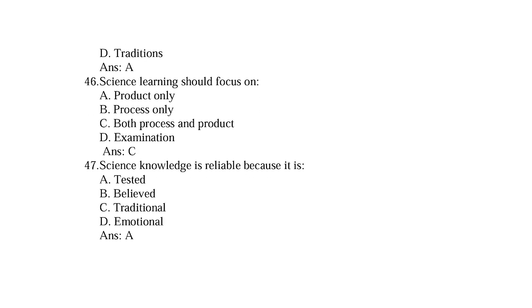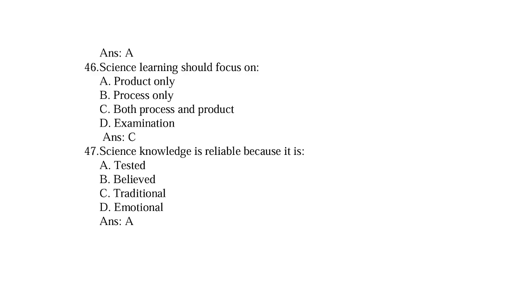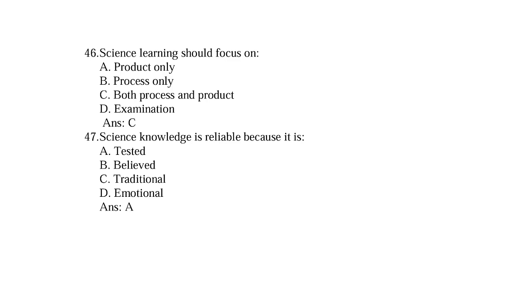46. Science learning should focus on option A, product only. B, process only. C, both process and product. D, examination. So right answer is C, both process and product. Question number 47. Science knowledge is reliable because it is option A, tested. B, believed. C, traditional. D, emotional. So right option is A, tested.